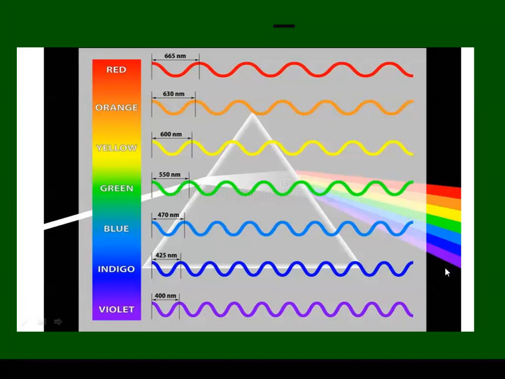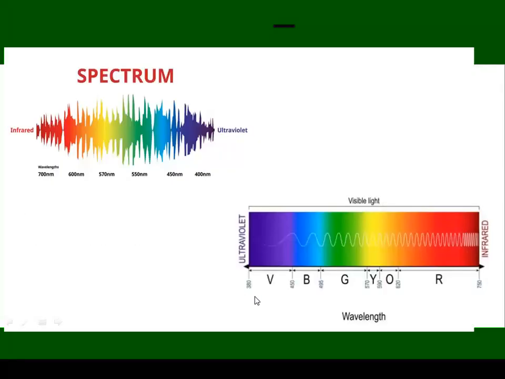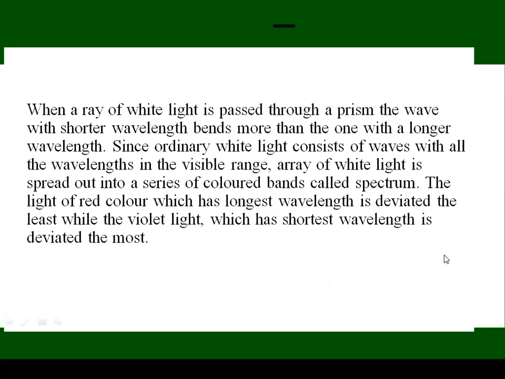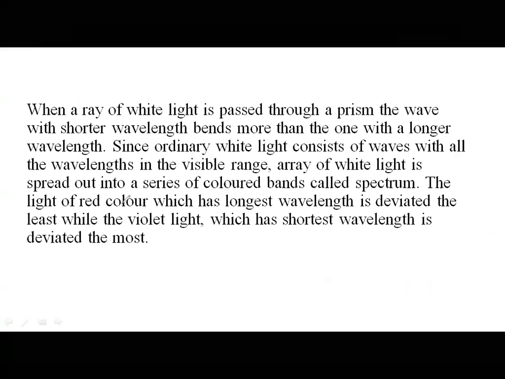So this is when a ray of light is passed through a prism. Can you see here? When it is passed through a prism, the light splits, and when it is recorded on a photographic plate, it appears like this. So violet, largest wavelength, and red, here they have made a slight mistake, students. Red color, which has the longest wavelength, is deviated least, and violet, which has the shortest wavelength, is deviated the most. Please make that correction. Yes, so this is the explanation.